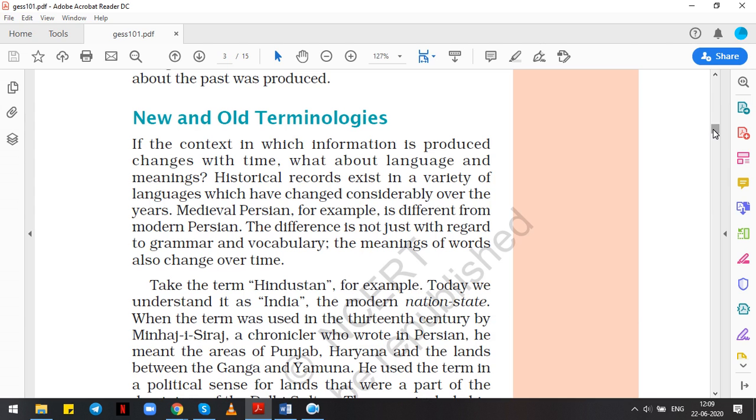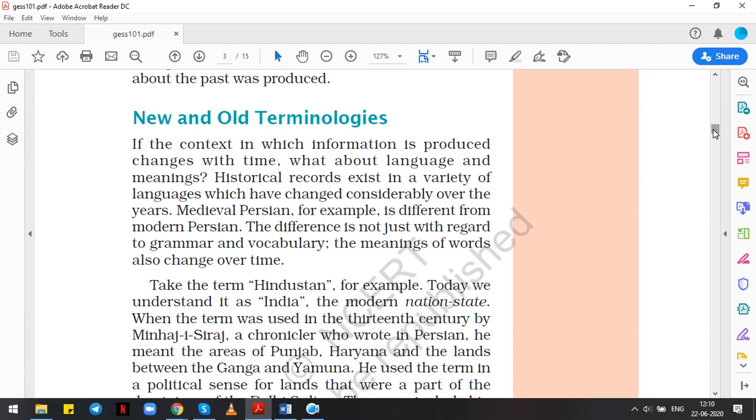Medieval Persian, for example, is different from modern Persian. The difference is not just with regard to grammar and vocabulary. The meanings of words also change over time. They have given here the example of the Persian language. Medieval Persian was different from modern Persian, and these differences are not only in terms of grammar and vocabulary; the meanings of the words have also changed over time.